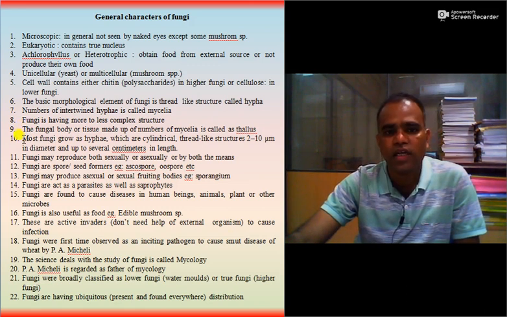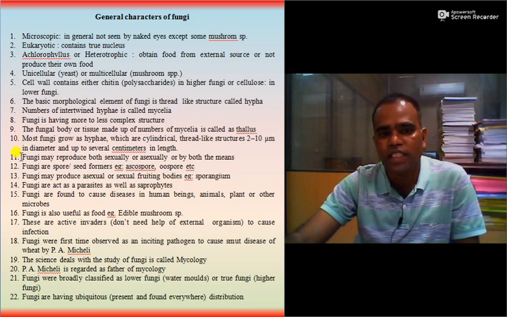Most fungi grow as hyphae, which are cylindrical thread-like structures, 2 to 10 micrometers in diameter and up to several centimeters in length. Fungi may reproduce sexually, asexually or vegetatively. Fungi are spore or seed formers. Examples: ascospore, oospore, etc. Fungi may produce asexual or sexual fruiting bodies.